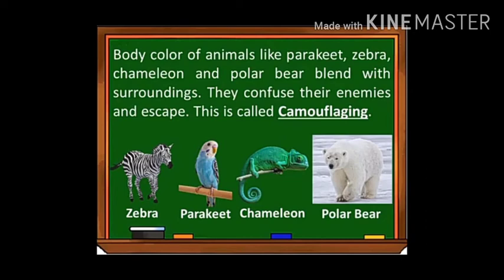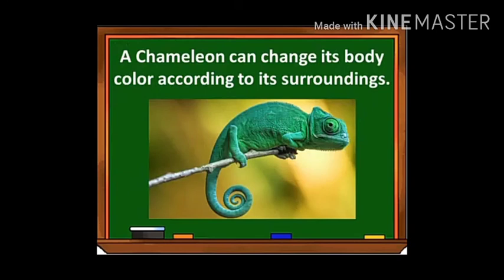Not only the chameleon, but other animals like parakeet, zebra and polar bear also blend in. The chameleon can change its body color according to its surroundings, as we have discussed before. Wherever it is present, it can change its color to the surrounding colors.